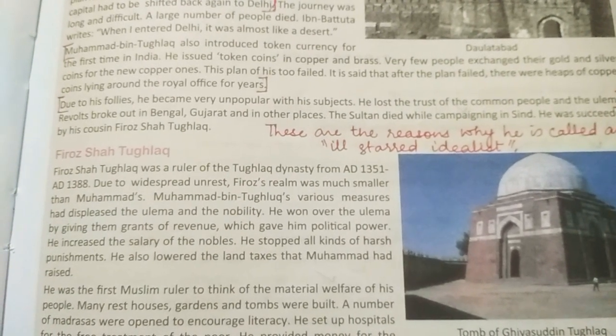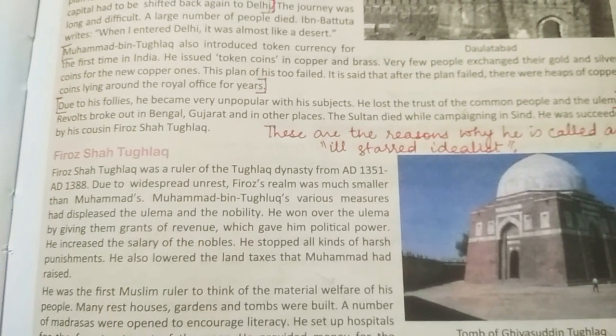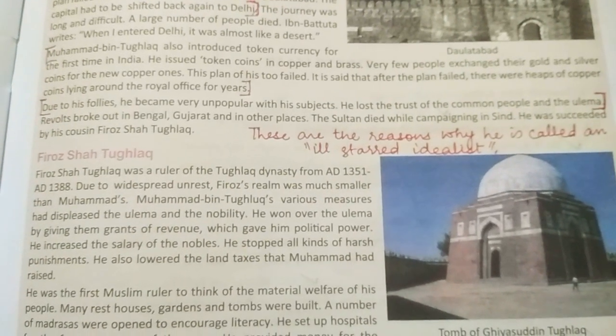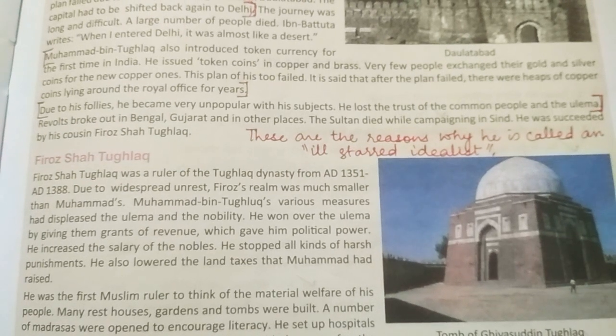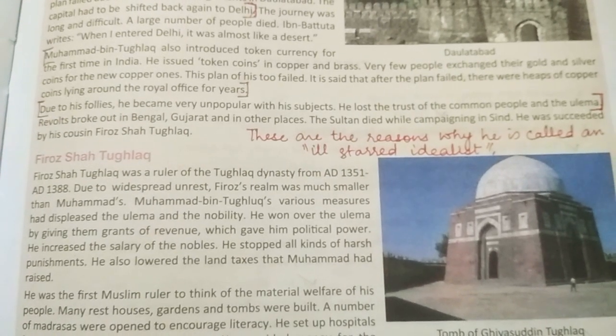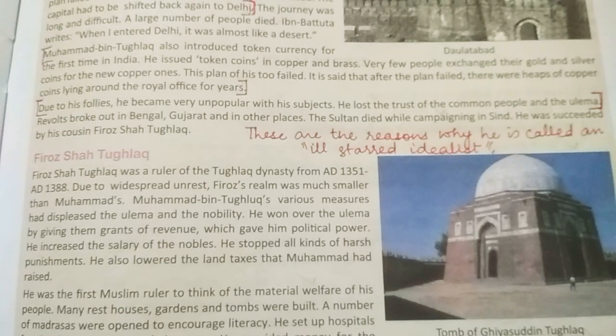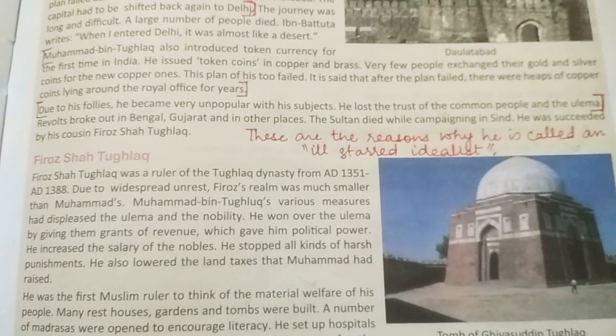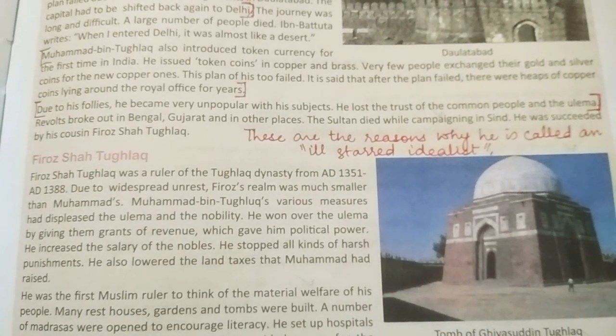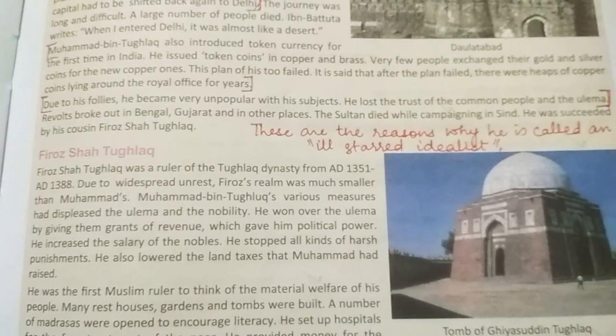Due to his follies, he became very unpopular with his subjects. He lost the trust of the common people and the ulemas. Stop till here and then write, these are the reasons why he is called an ill-starred idealist. Thank you.